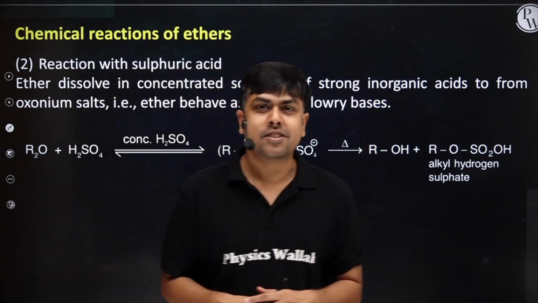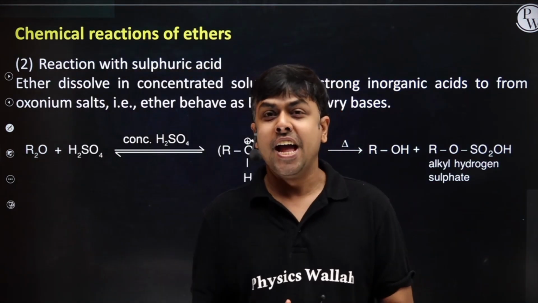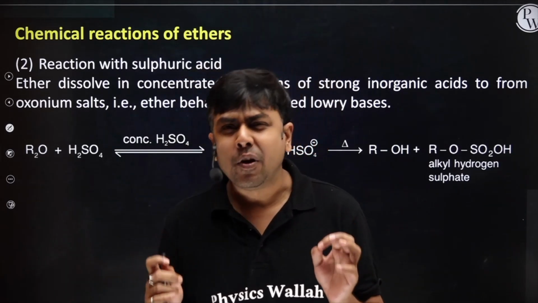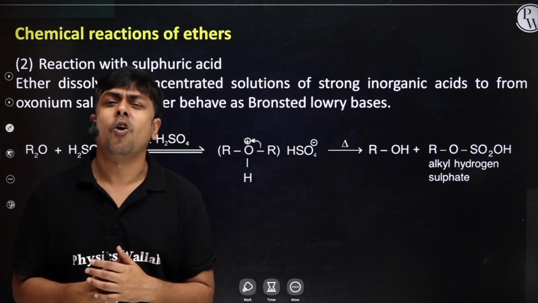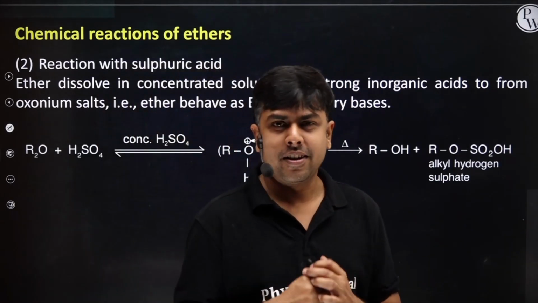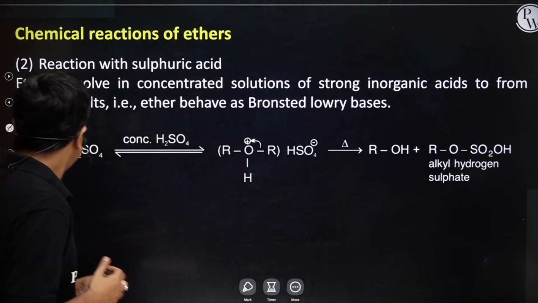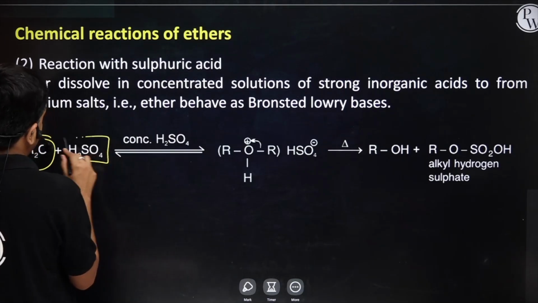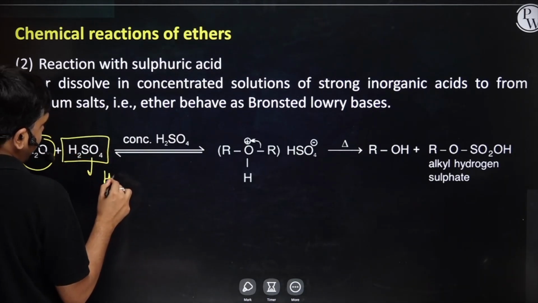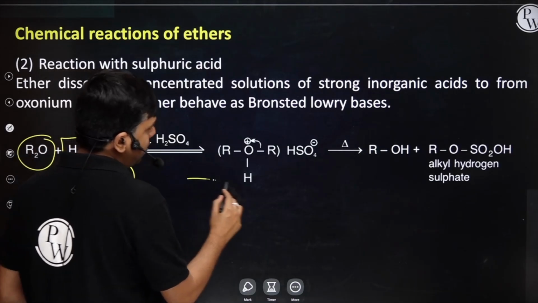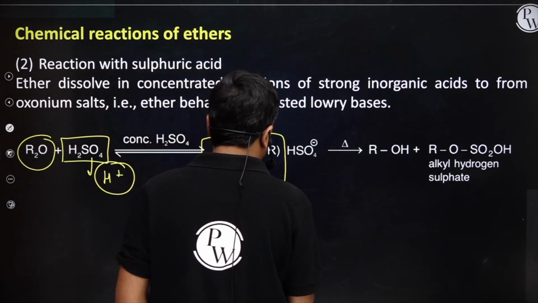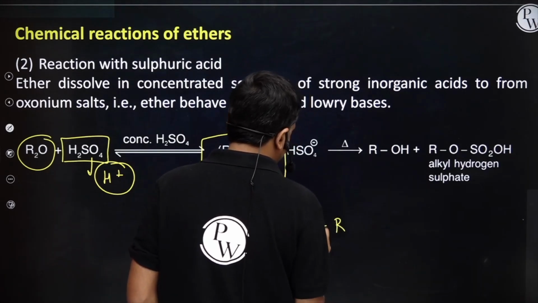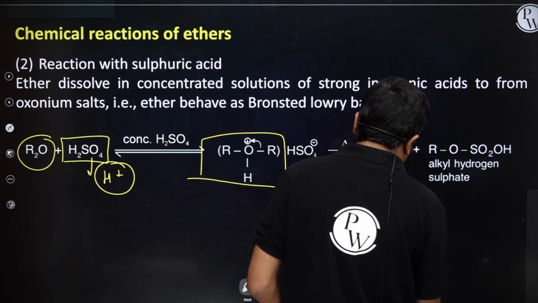Friends, now let's discuss one more chemical reaction of ether, and here we are going to discuss the reaction of ether with dilute acid, even concentrated acid, or even we can say acidified water. Let's discuss this reaction. First, I am having an ether ROR. It's treated with H2SO4. This H2SO4 is a source of H+. First step is the protonation of ether. I will have the formation of ROR H positive, right?